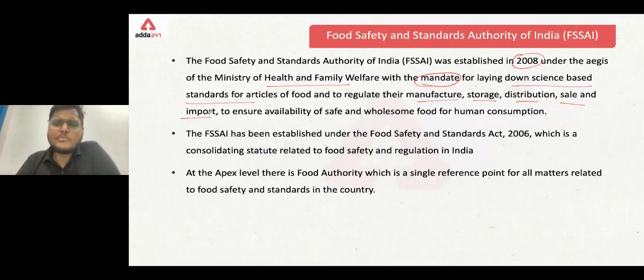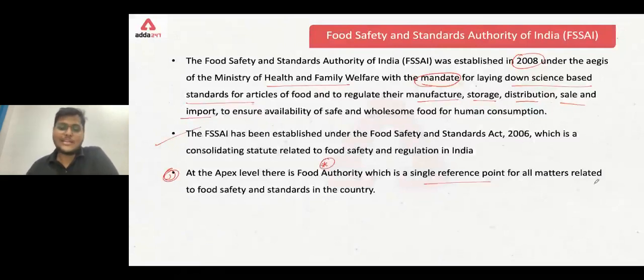Okay, so these are some of the main points that have been used on the FSSAI websites and all. Next, the FSSAI has been established under the Food Safety and Standards Act 2006, and at the apex level, now this is an important point here, there is the Food Authority, which is a single reference point for all matters related to food safety and standards in the country.